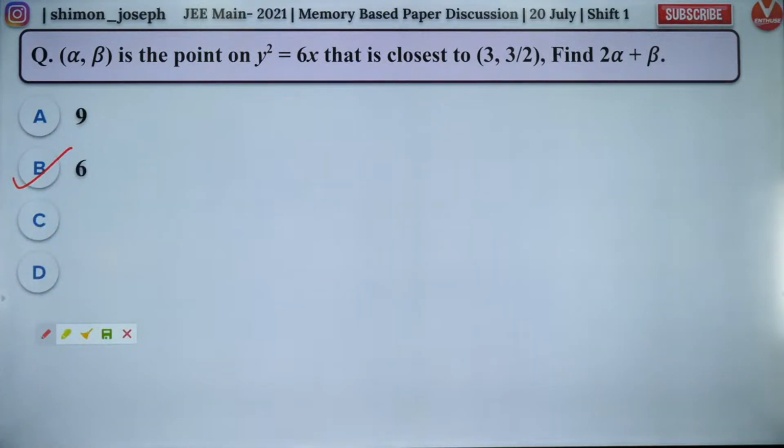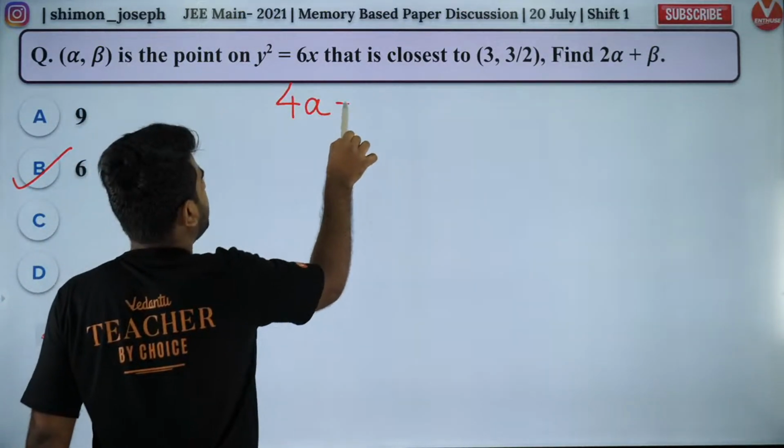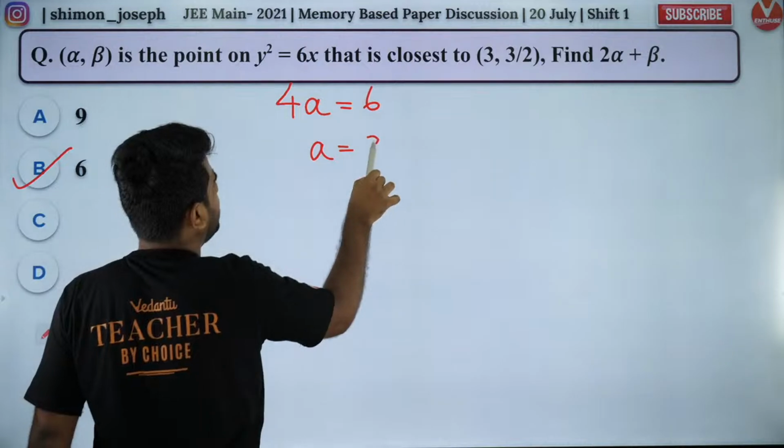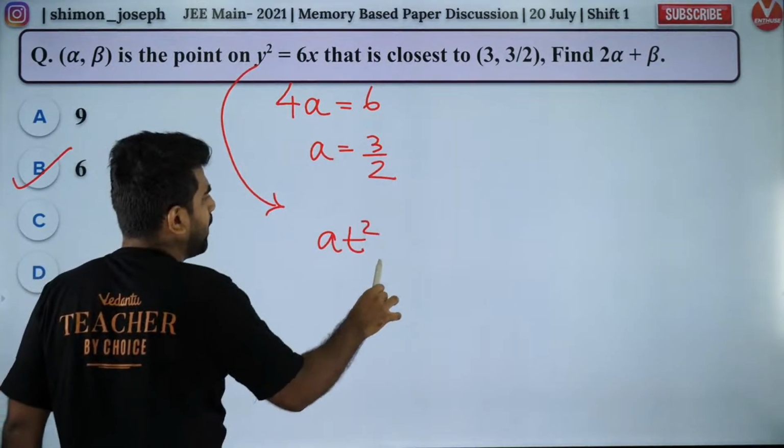I will show you how. Okay, so listen carefully. First of all, what is 4a? 4a is equal to 6. So a is equal to 3 by 2. So any point on this parabola can be given as (at², 2at).